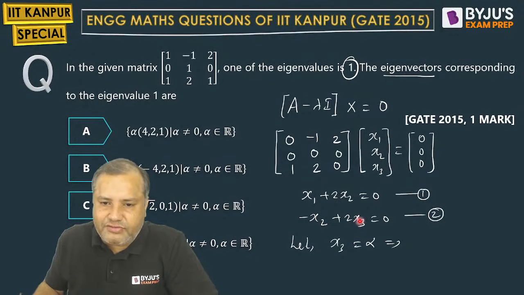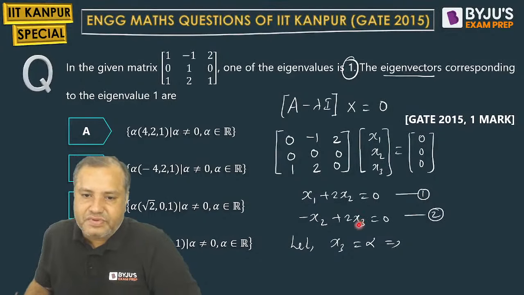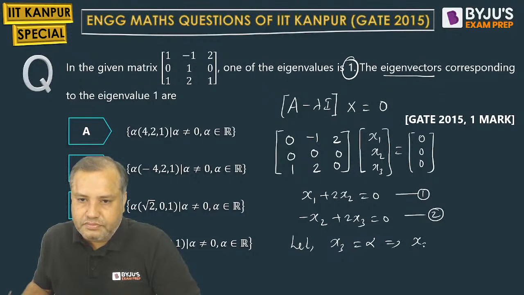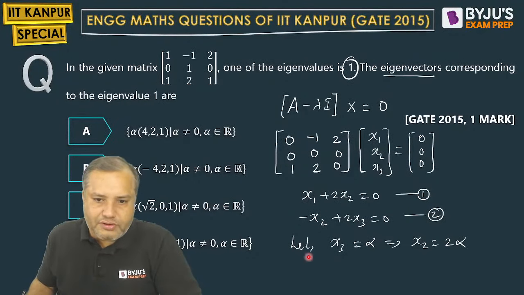If x3 is alpha, then what you are getting as x2? X2 will be 2 alpha, correct?